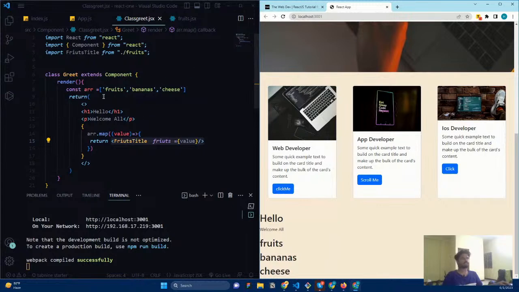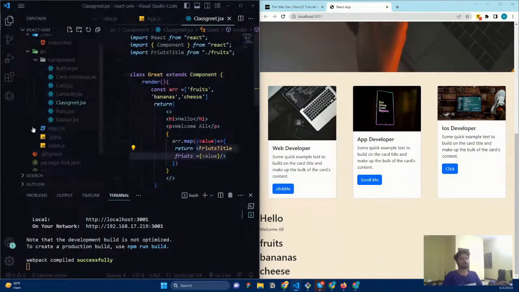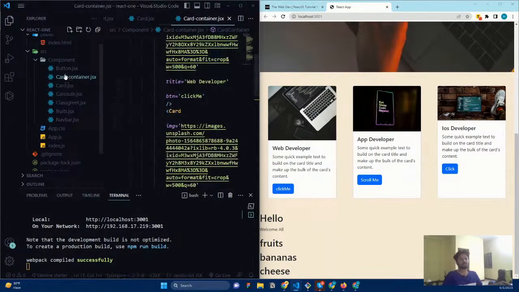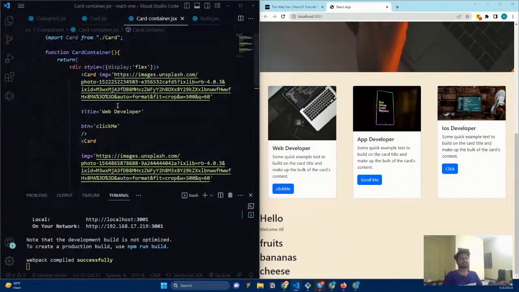Well, we know that we want an image and everything. Let us go to the component called the card component. The card component is rendering things, and which one is containing it? The card container is containing it. Here you can see we have added something like this. So instead of this, what we can do is create an array and put everything inside an array, and then we can render it. Okay. So that's what we can do.